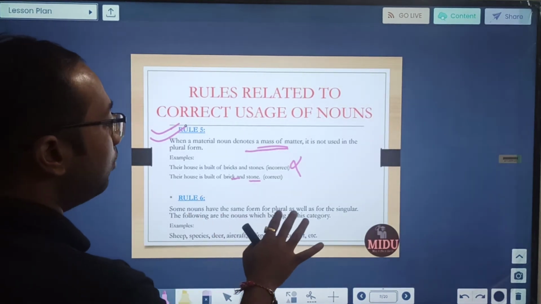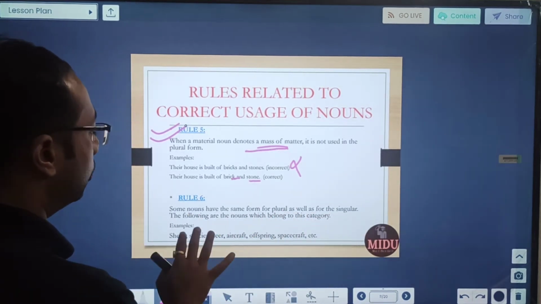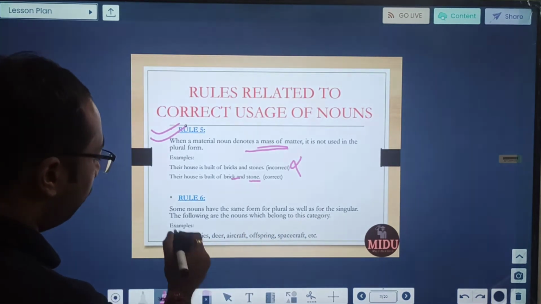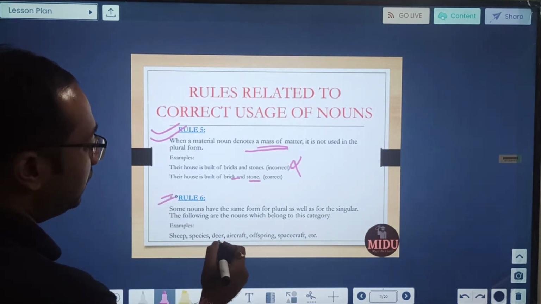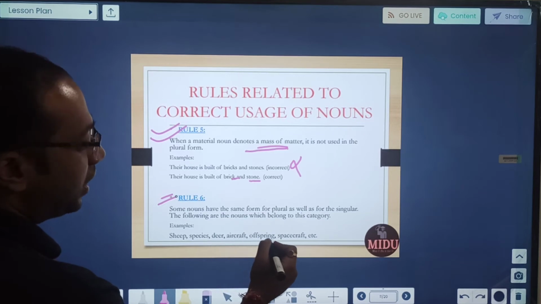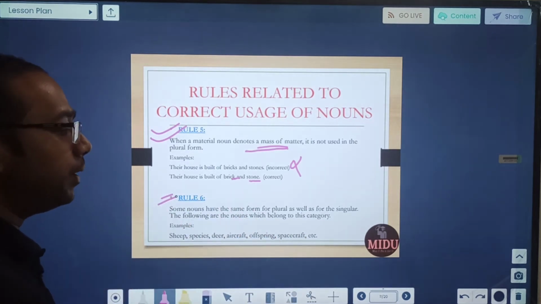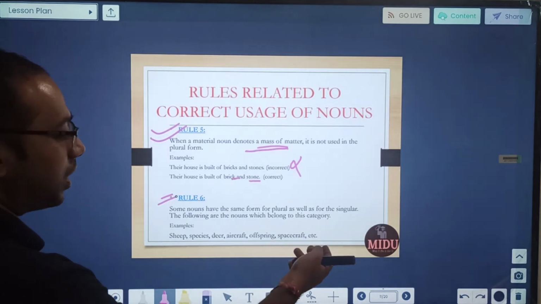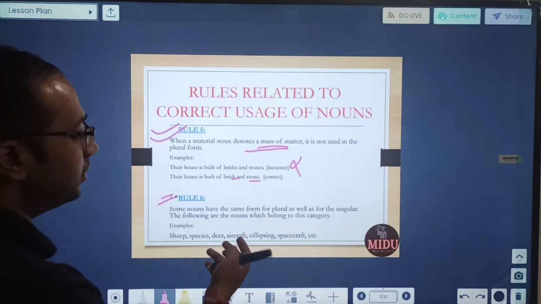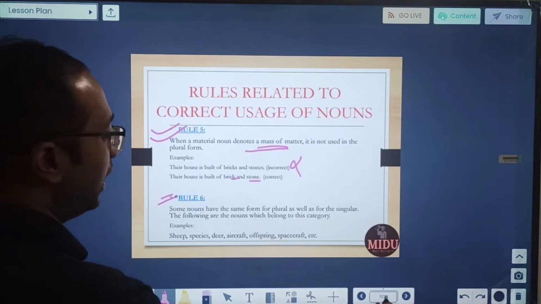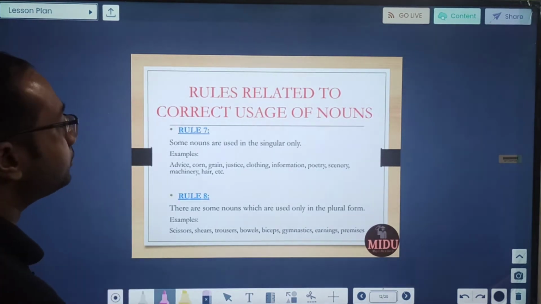Some nouns have the same form for plural as well as for singular. So for example, words like sheep, species, deer, aircraft, offspring, spacecraft, plural as well as singular. Even if they have multiple spacecraft, we will not make it spacecrafts or sheeps or deers. This shows singular as well as plural. This is the 6th rule.